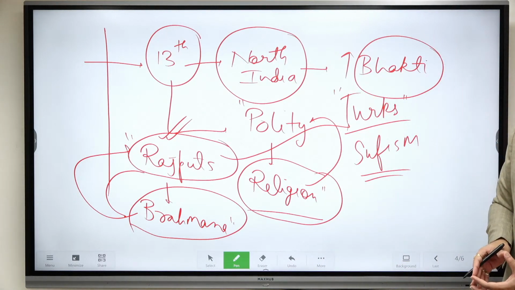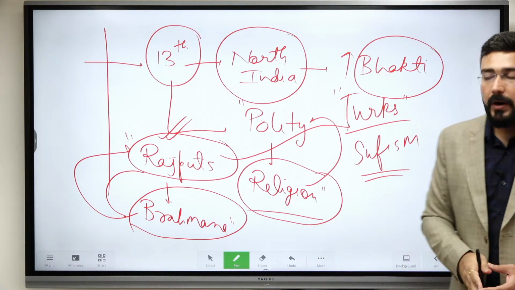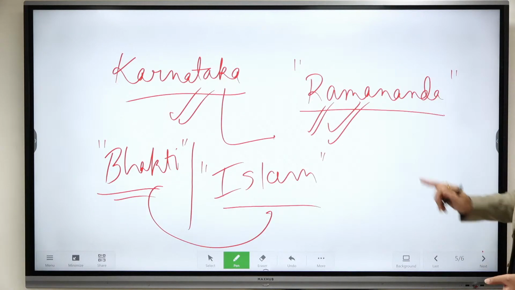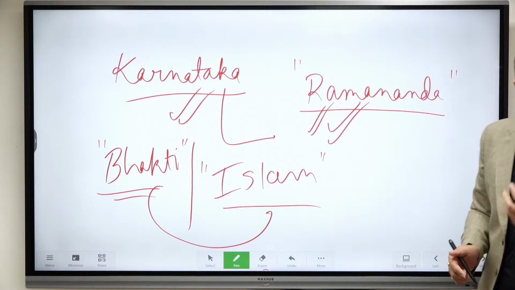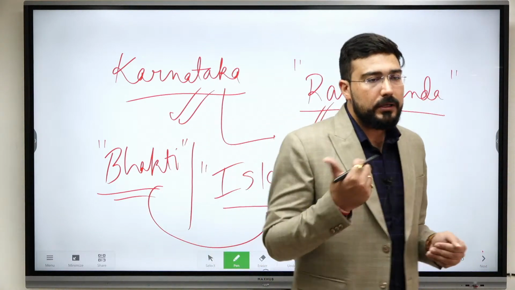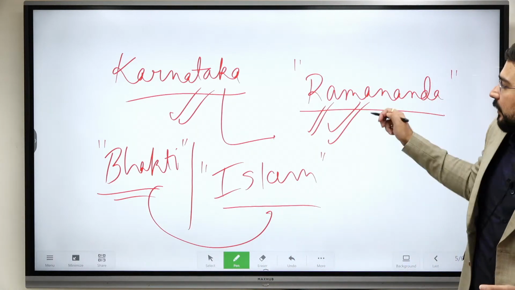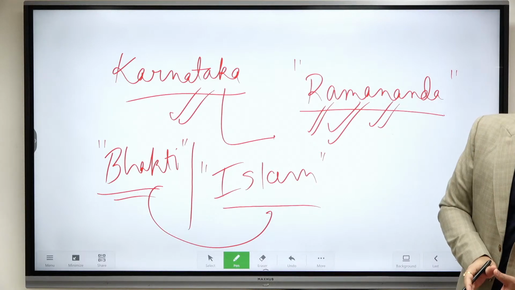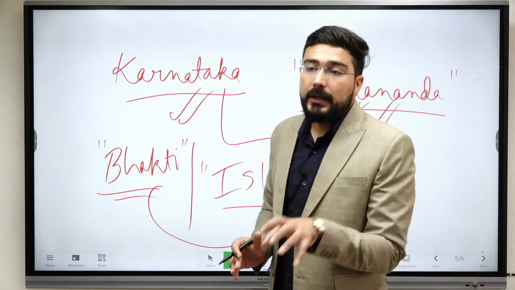We see the changes in the Northern India, political changes, which led to the rise of Bhakti movement. Within this, one important thing was the coming of Ramananda, saints like Ramananda, who brought the Bhakti movement from south to north. All the important saints, like we have Kabir, they were the disciples of Ramananda. So the final character, if UPSC asks, this would be the final character.